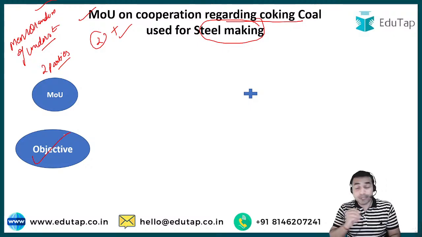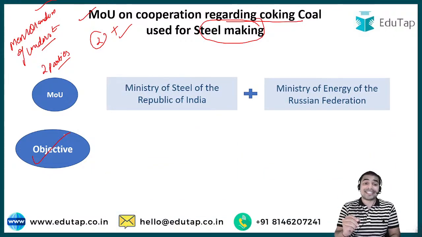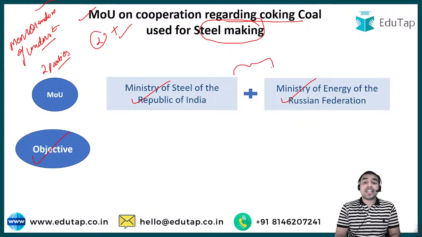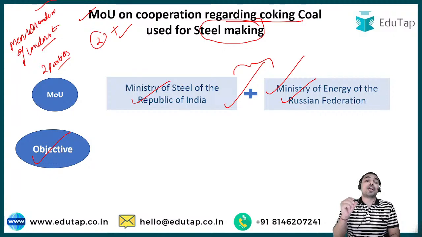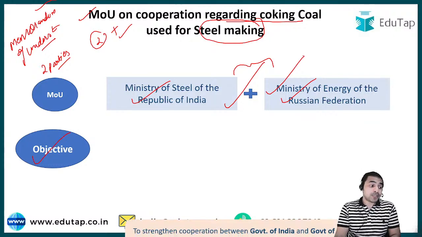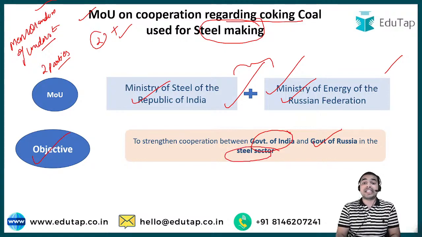For example, if we consider this particular case, then as per this news, the MOU has been signed between the Ministry of Steel of the Republic of India and the Ministry of Energy of the Russian Federation. So guys, between these two ministries of these particular countries, the MOU was signed. And guys, the second most important thing from this news is the objective. The objective of this MOU was to strengthen the cooperation between the government of India and the government of Russia in the steel sector.